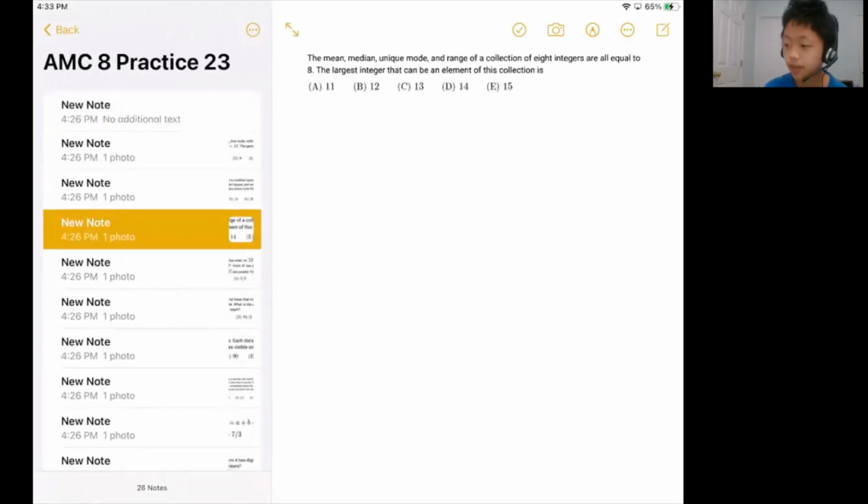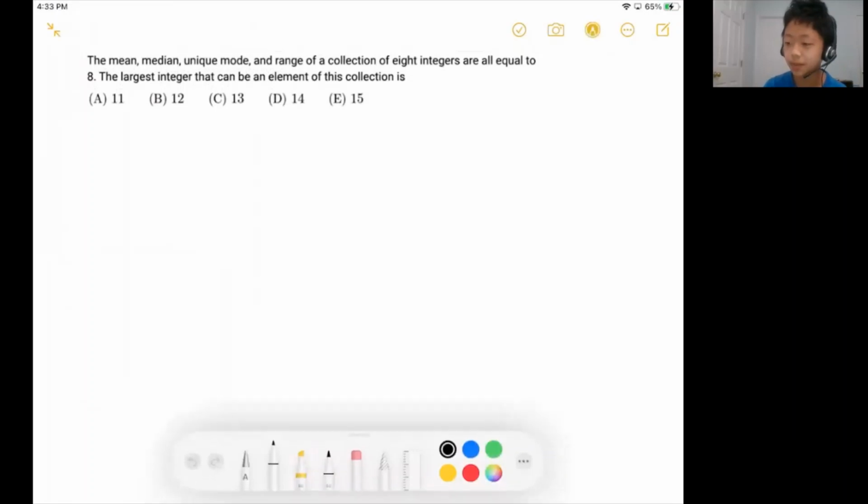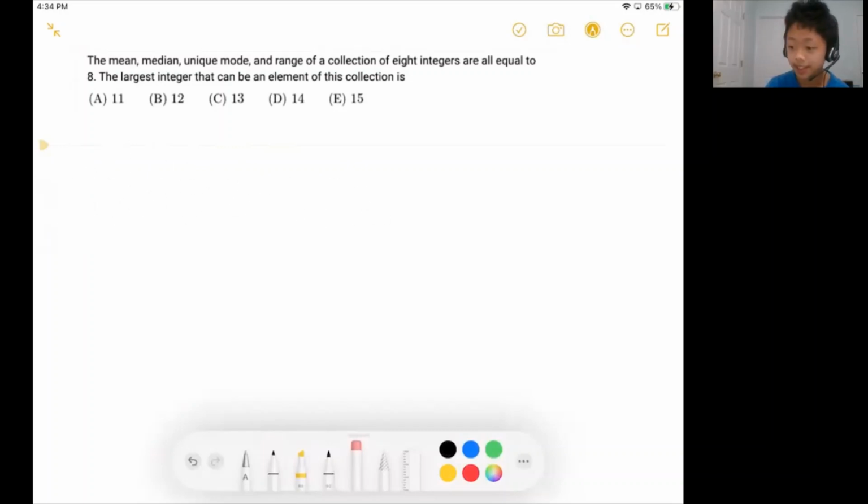Let's talk about question 23. So question 23 was kind of like a mean, median, and mode question. This is a basic statistics problem. In this question, the mean, median, and unique mode and range of a collection of 8 integers are all equal to 8. And they ask what is the largest integer that can be an element of this collection.